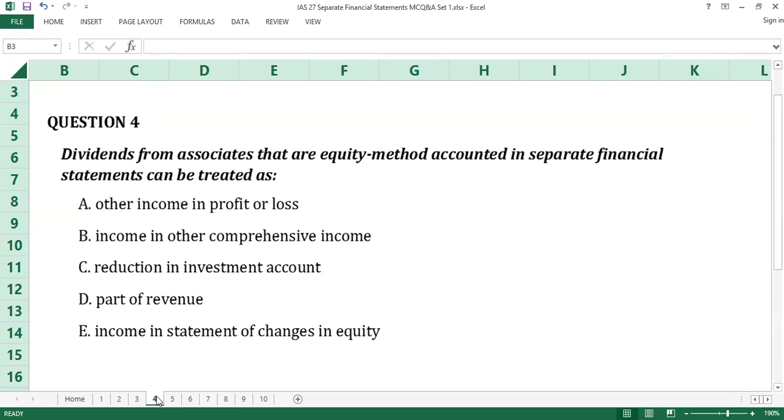Dividends from associates that are equity method accounted in separate financial statements can be treated as dash. A, other income in profit or loss. B, income in other comprehensive income. C, reduction in investment accounts. D, part of revenue. E, income in statement of changes in equity. The time counts.